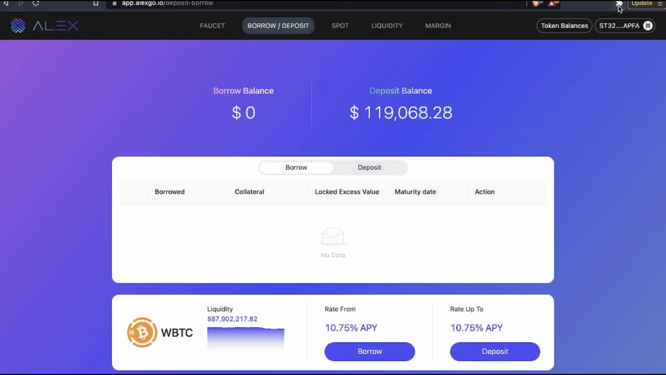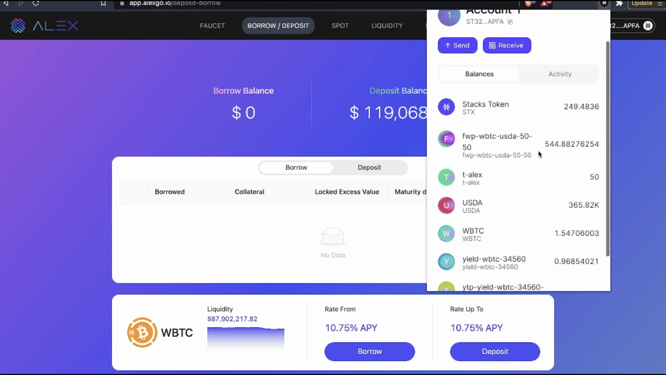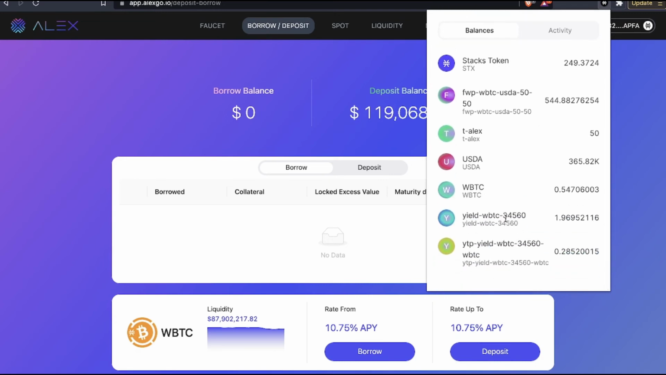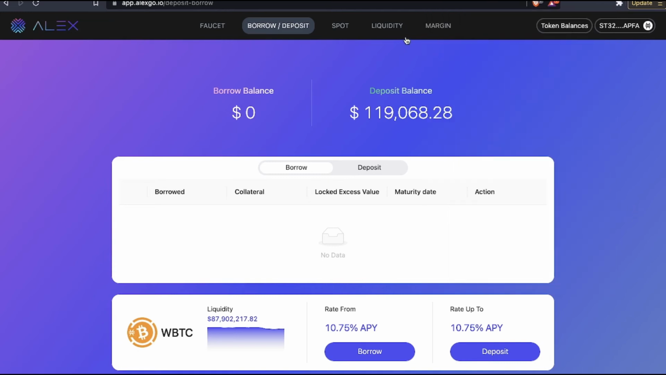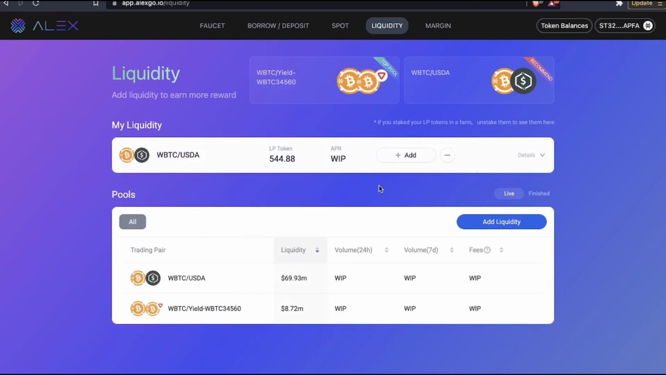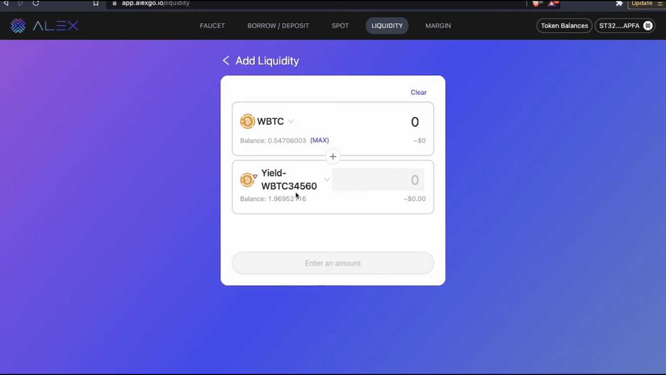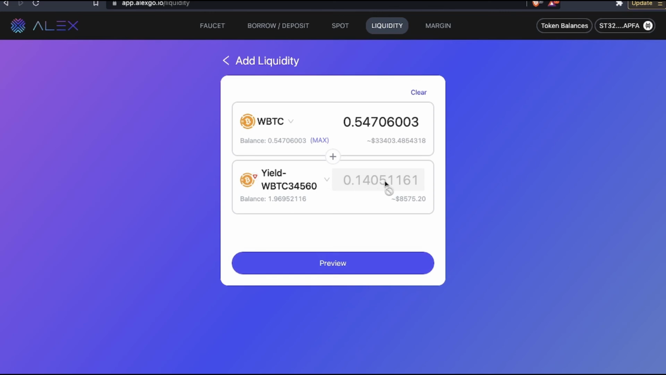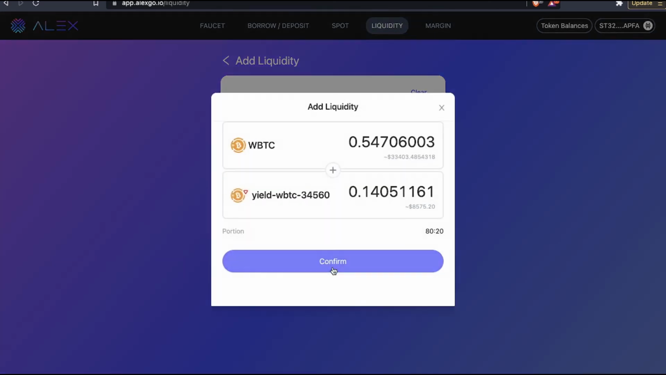Once you do that, you go to your Hero wallet. You can see it right here, UWBTC 34560. Once you already have this, you go to liquidity, then go to this one and click add liquidity. You have 1.969 UWBTC, then I'm going to add max. Then you only will use 0.14 of this token. Then press preview, and the portion is 80-20: 80% WBTC, 20% the U token. Press confirm.